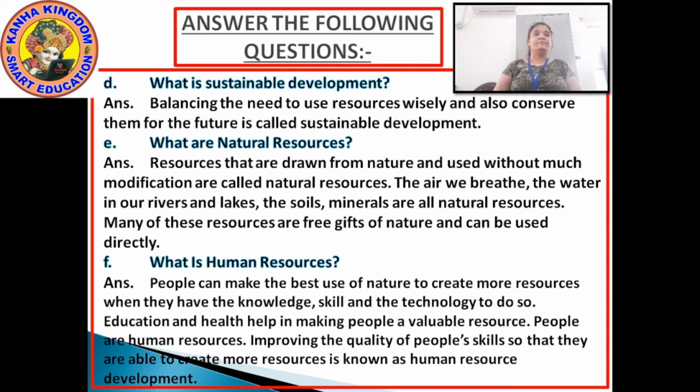Full stop. Many of these resources are free gifts of nature and can be used directly. Have you written the answer? I repeat the second answer again.